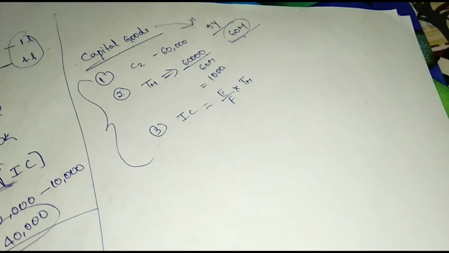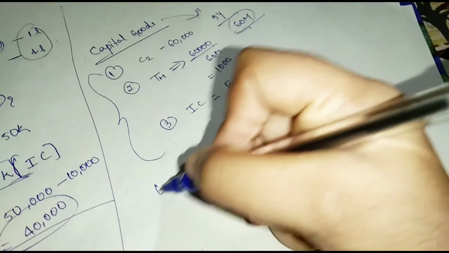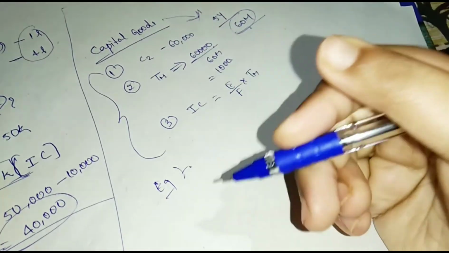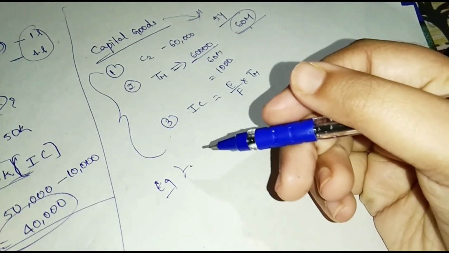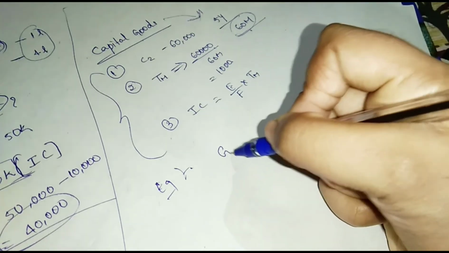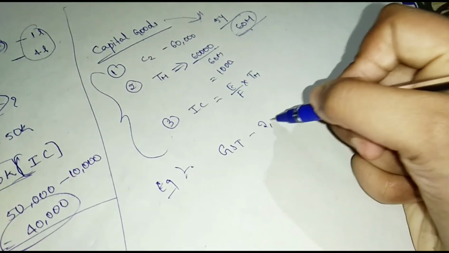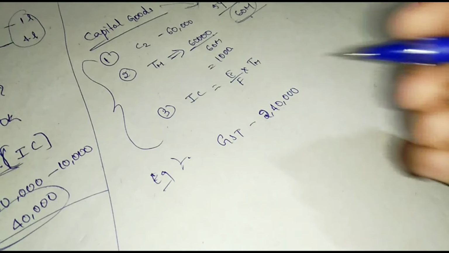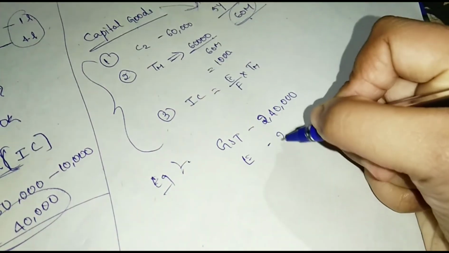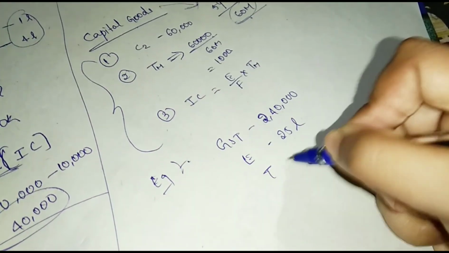Okay, and see, for example, a machine purchased in the month of April and GST paid is 2,40,000, and exempt sales are 25 lakhs and total sales are 1 crore.